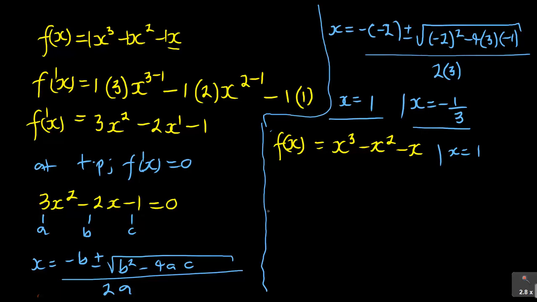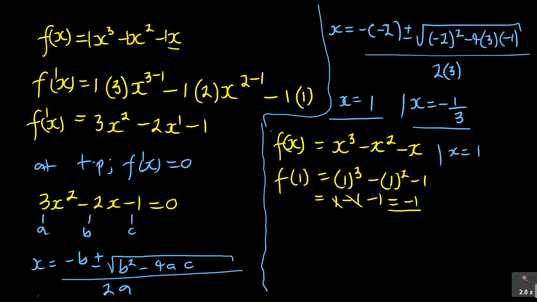So what you do here, you are going to substitute now to say f of 1 is equal to 1 cubed minus 1 squared minus 1. So when you solve that, it's 1 minus 1 minus 1, and the answer is negative 1 because that will cancel. So the coordinate there, you can write it now to say when x is 1, y is minus 1. That's the first turning point.